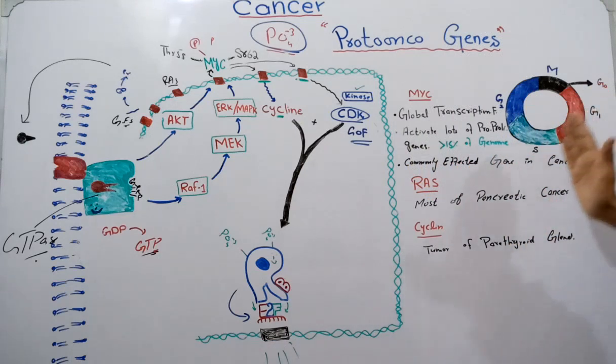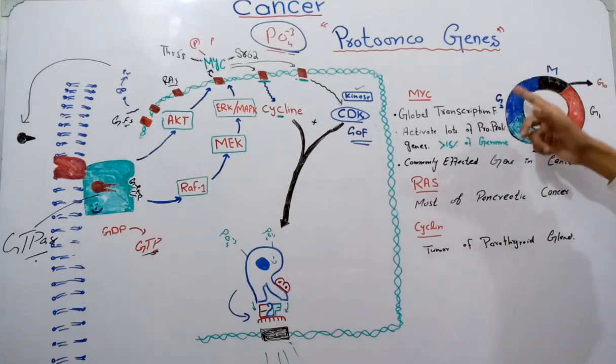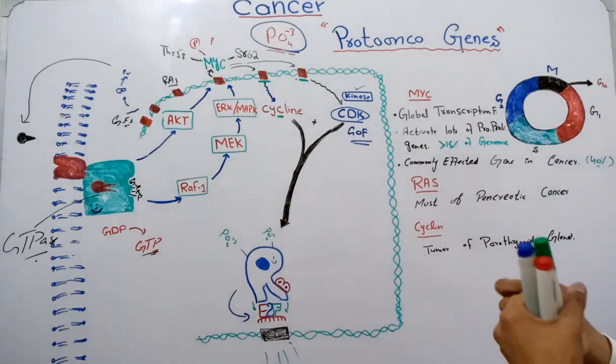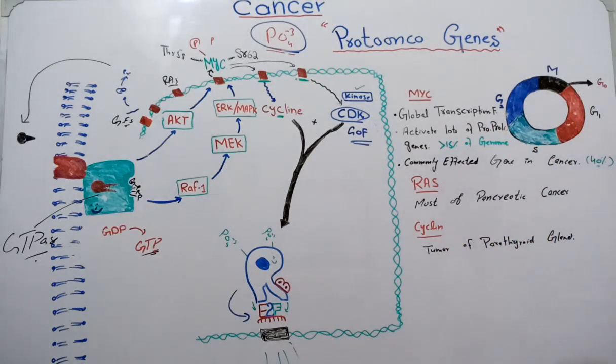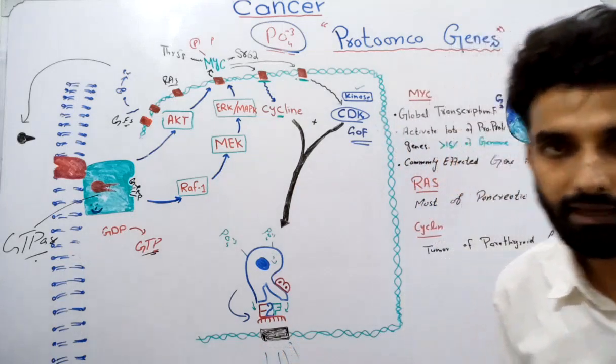In the previous video I talked about how in G1 all those enzymes which are required for DNA replication will be synthesized, and DNA replication will take place in S phase. In G2 phase all those enzymes will be formed which are required for mitosis, for the division of the cell, for the proliferation of the cell, and in M phase division of the cell will take place. Then some of the cells will go into the resting state called G0 until the next signal for cell division comes, and some of the cells will keep on dividing. So these are the genes which are responsible for DNA replication.